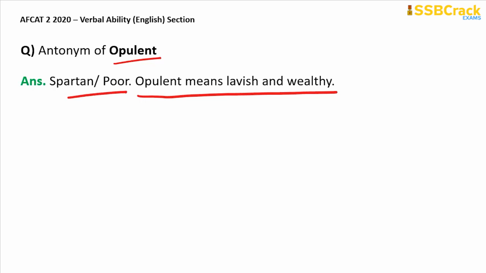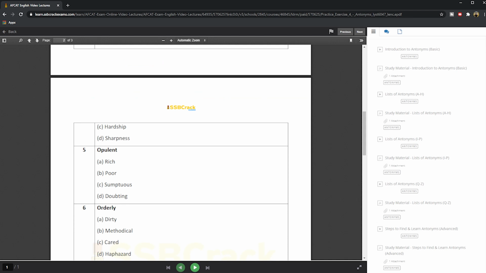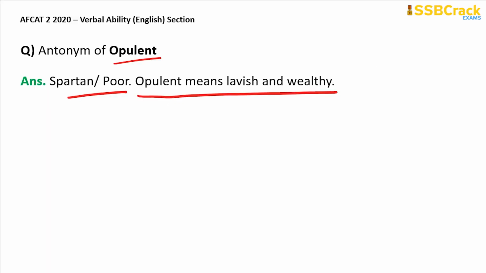Now this word opulent, again, those of the students who have subscribed to our AFCAT course and who have gone through the practice exercises for the antonyms section will be able to recognize this word again, because this word was already there in the practice exercise 4 of the antonym section of AFCAT English course, right? So you must have gone through this word. So again, I'm repeating this. Opulent means lavish, wealthy, rich, and the antonym of opulent is Spartan or poor, right?